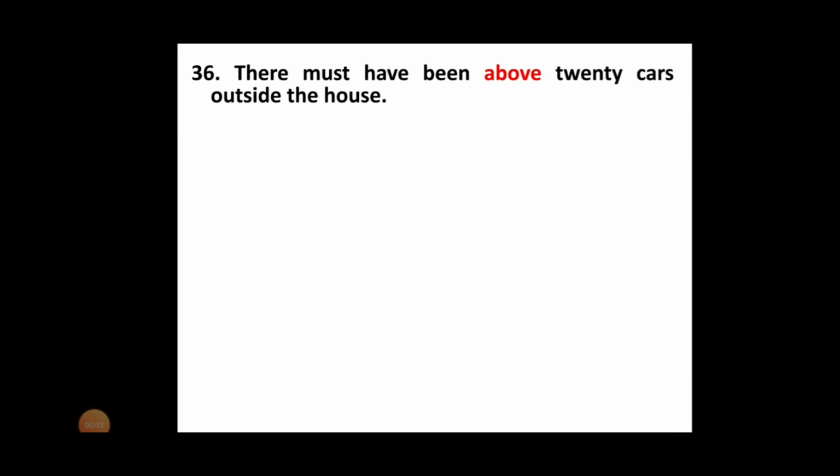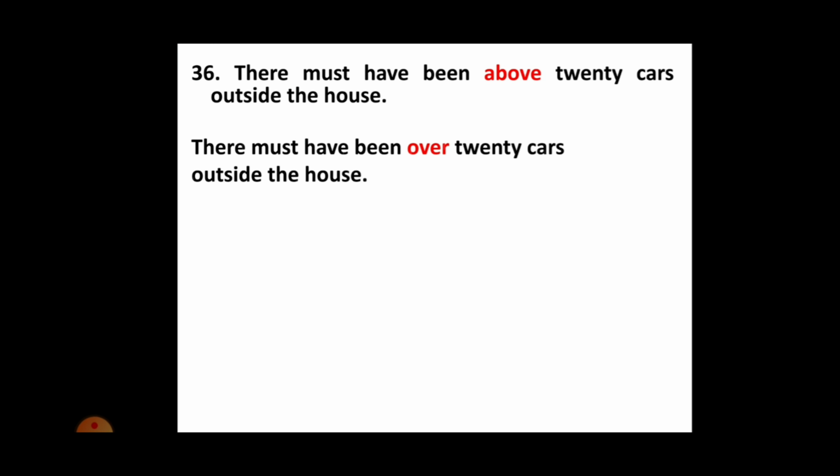Here comes the next question. There must have been about 20 cars outside the house. This is a wrong expression, and the correct expression is there must have been over 20 cars outside the house. Remember, when we mean more than, we normally use over. For example, over 2 weeks, over 20 pages, etc.